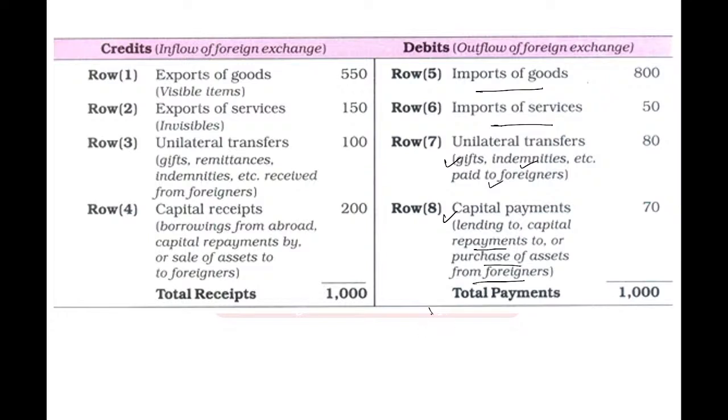Those are debit entries. And the credit entries will be export of goods, export of service, basically the IT service, unilateral transfer, and also capital receipt. So you need to remember these columns in order to answer the difficult ones. Okay, is that clear?